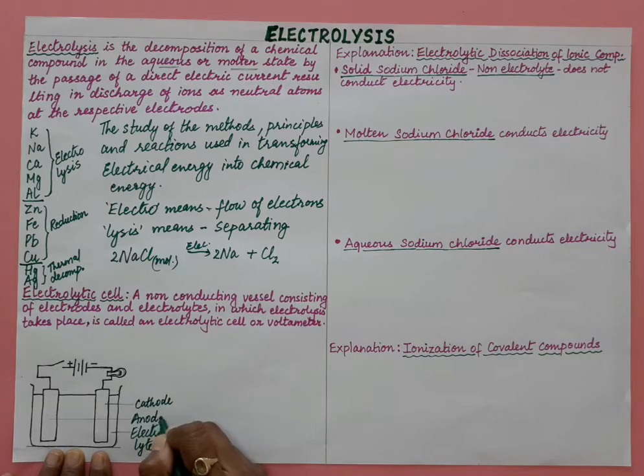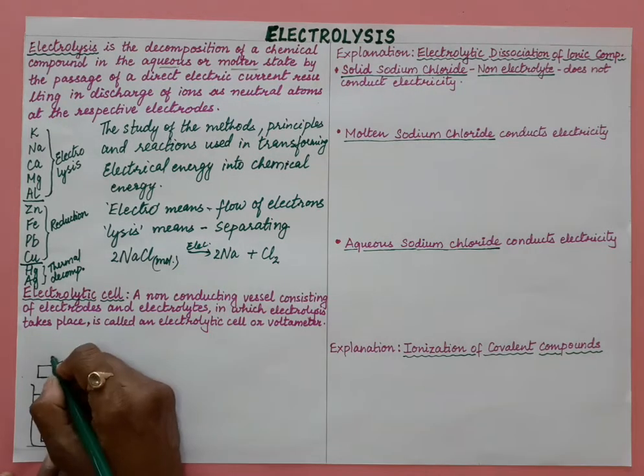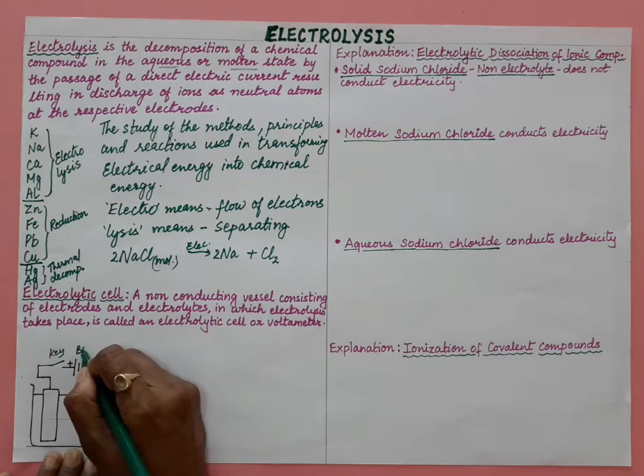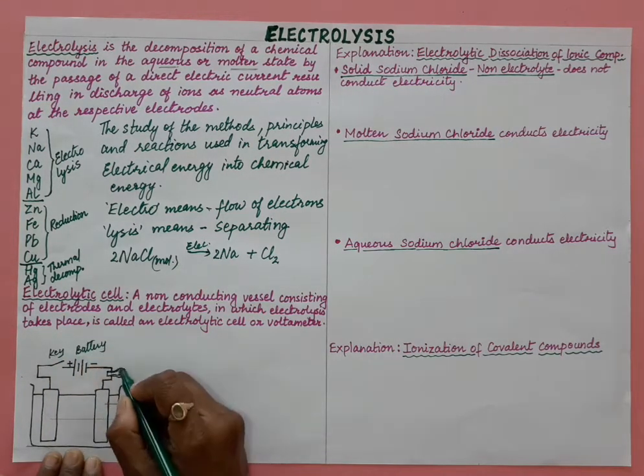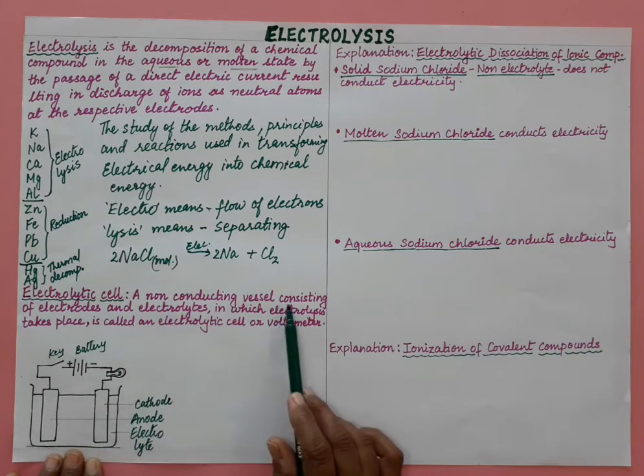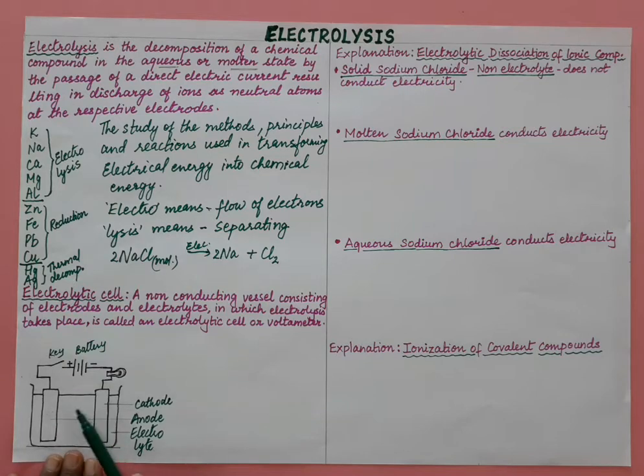These are electrodes. Electrodes are nothing but the conducting poles. This is a key, or you can call it a switch. This is the battery and a bulb. So this is the electrolytic cell, a non-conducting vessel consisting of these two electrodes and an electrolyte, whose electrolysis we have to do. The vessel in which electrolysis takes place is called an electrolytic cell or voltameter.